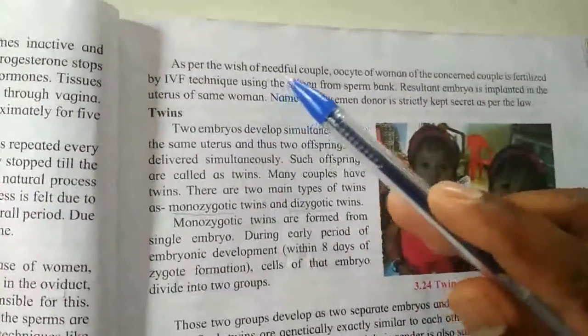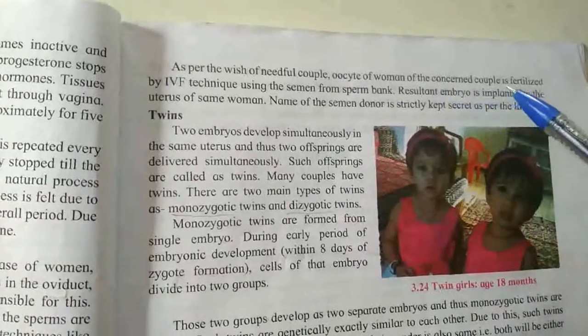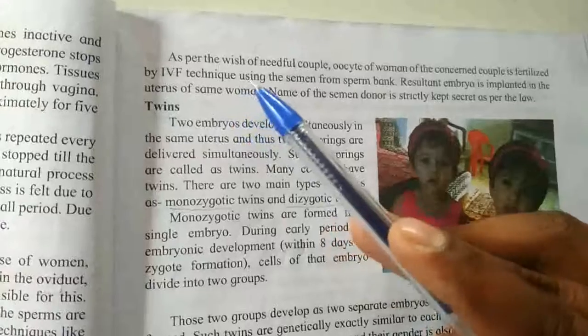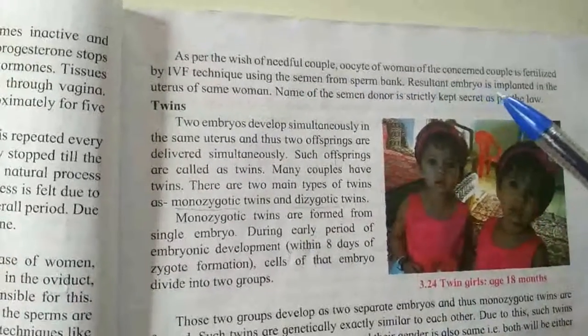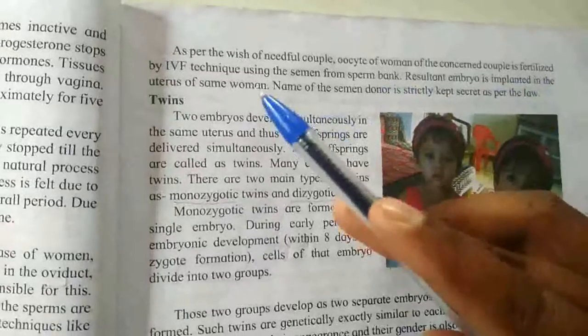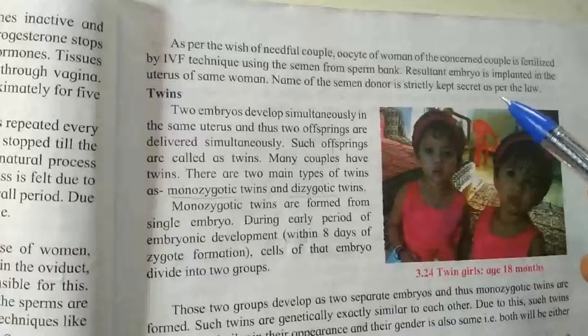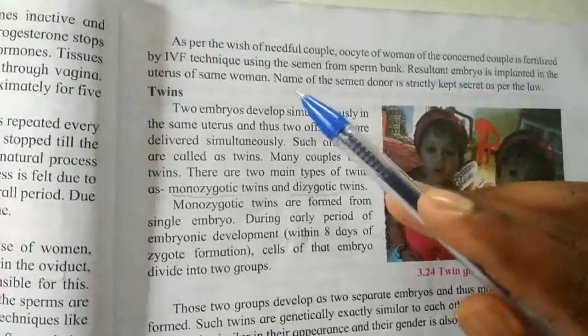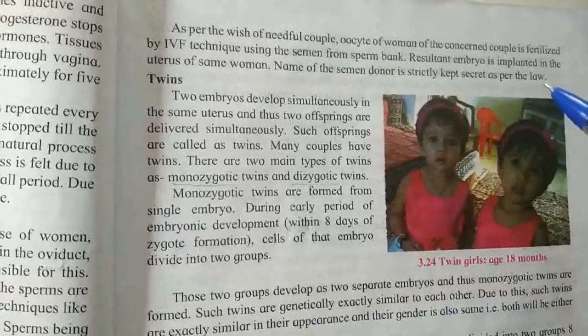As per the wish of the needful couple, the oocyte of the woman of the concerned couple is fertilized by IVF technique using the semen from the sperm bank. The resultant embryo is implanted in the uterus of the same woman. Name of the semen donor is strictly kept secret as per the law.